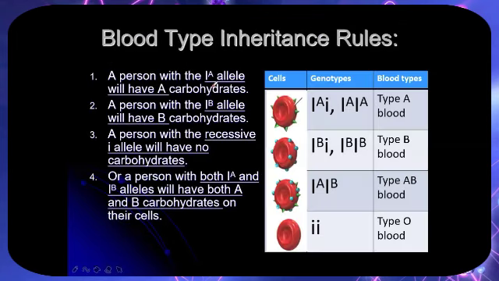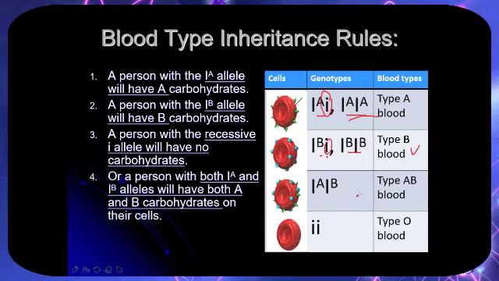A person with the big IA, or the presence of carbohydrates, will have blood type A. The genotype could carry the small allele or be homozygous A. The same with B. It could be heterozygous because it has the small i allele, a recessive, and it could have both traits or the allele of B. But the result is blood type B. And AB, they go together.